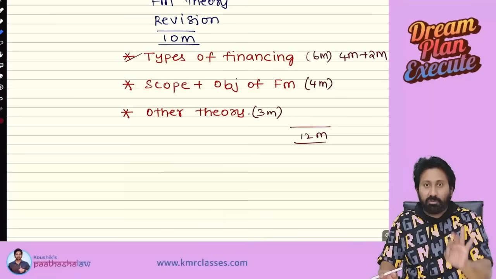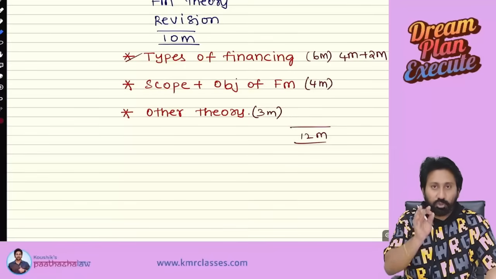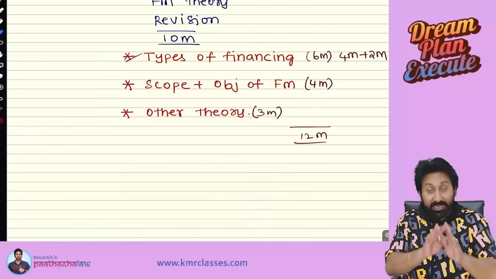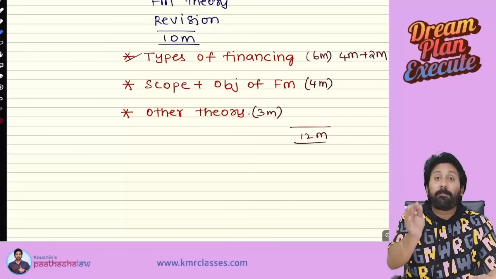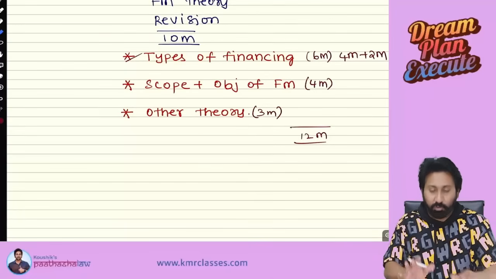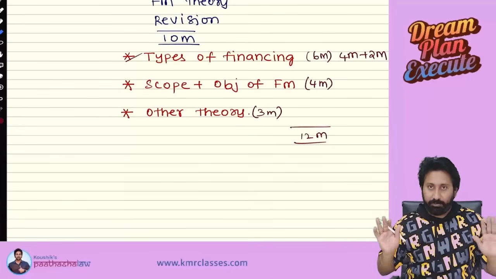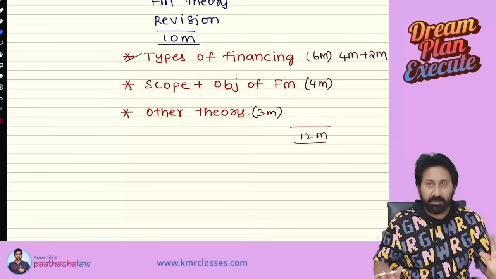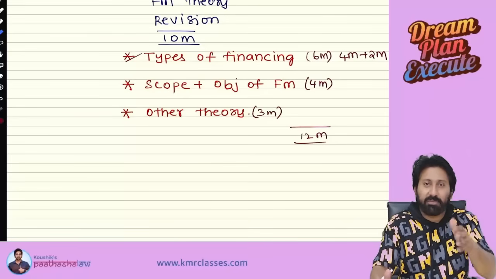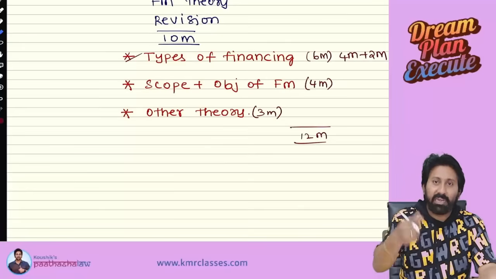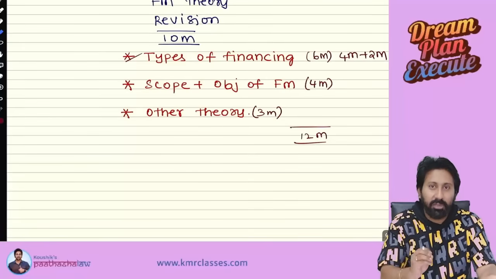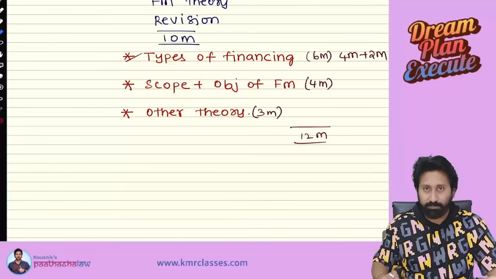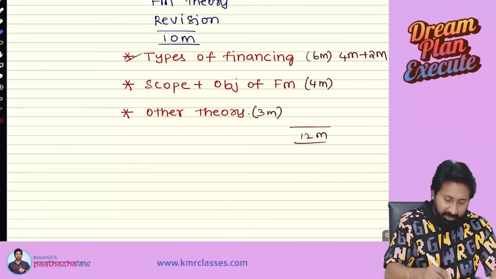But if you listen to the lecture properly now, I will make a super quick revision of the entire theory in your syllabus. If you properly follow that, 1000% is a 12 on 12 you will get, because questions will come directly from the book. Okay, just it's an observation. Anyway, this is not like some economics, or it is not like law. To have a legal point, we need to write as it is. You can write in your own words as well. What you need to understand, concept you need to know. Okay, we are going to concentrate on that.